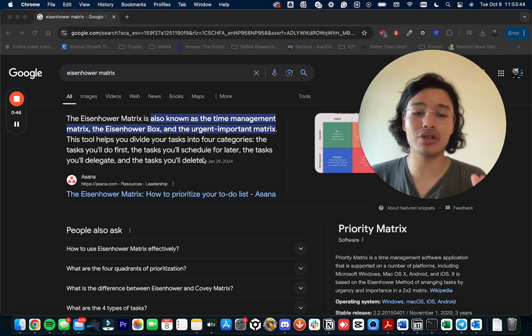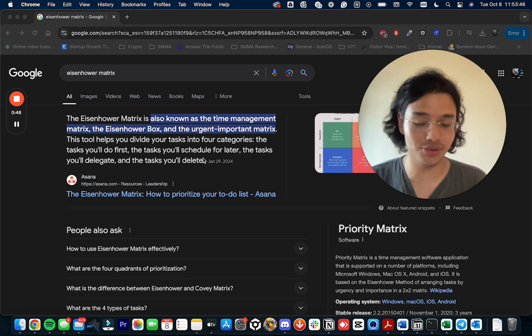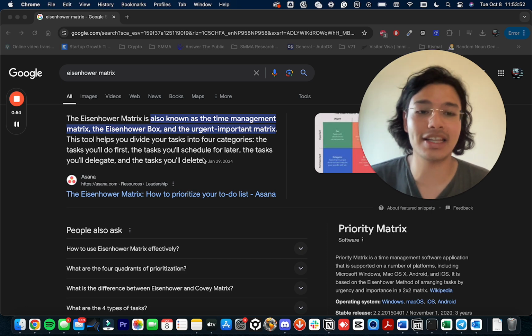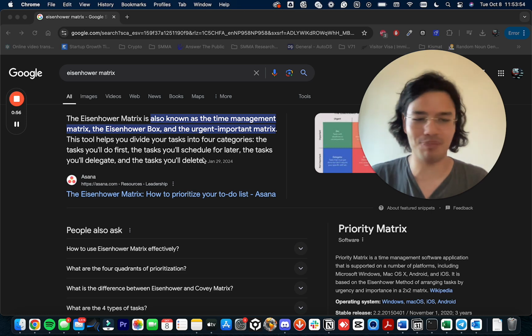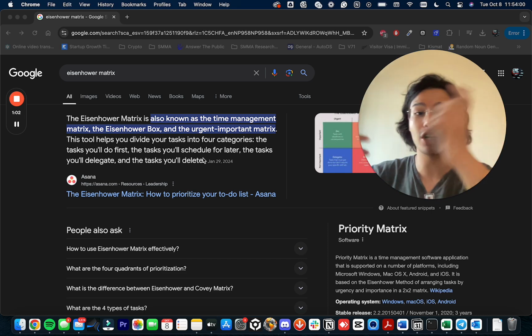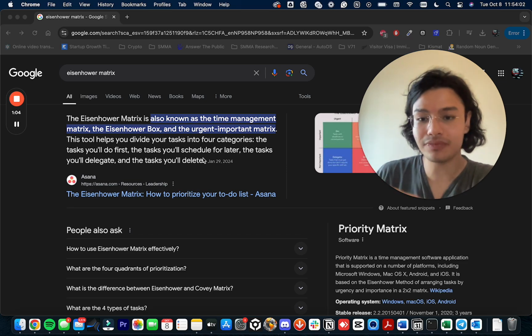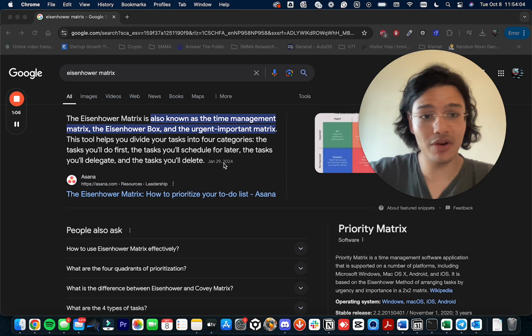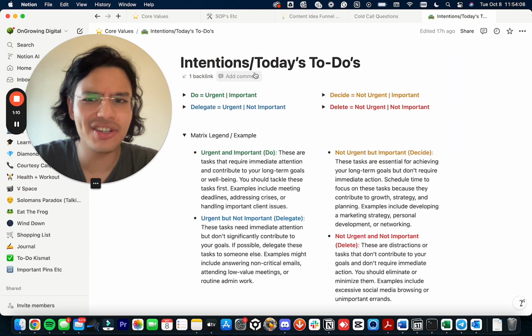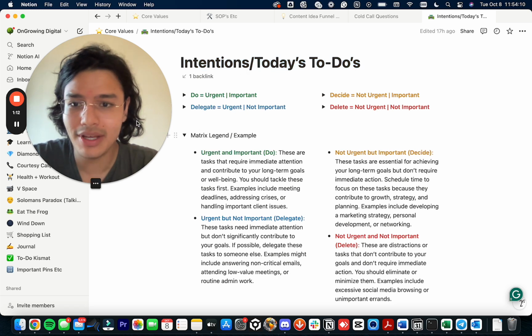So let me take you over onto Notion, because that's what I personally use to help me systemize and automate my life. That's pretty much where I manage all of my virtual assistants, as well as keep all my prompts and my scripts, and everything is on Notion, because any edits that you make on your phone also get done on the computer. So if we head over onto Notion, this is what my Notion looks like, and I have an intentions page that I like to keep.